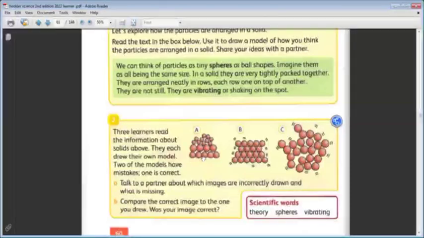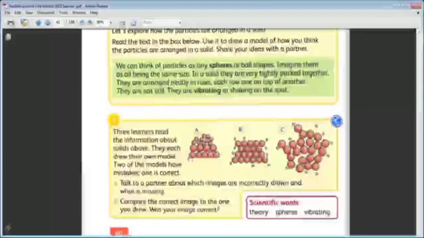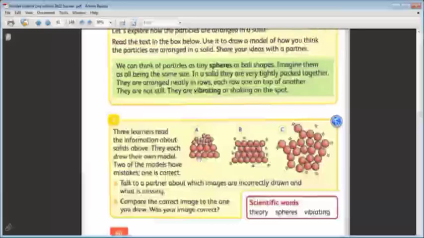What about A? Is it correct or incorrect? Incorrect. Why is it incorrect? Because they have different shapes. There are small particles and big particles. And it is wrong. All the particles are the same size. There are no small particles and big particles. Okay?